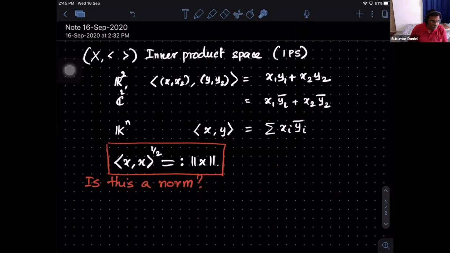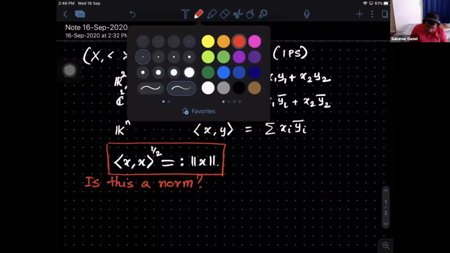And do you remember how you check the triangle inequality in an inner product space? If I say the name that most of you will remember, you call something the Cauchy-Schwarz inequality. So I'm writing it for you.